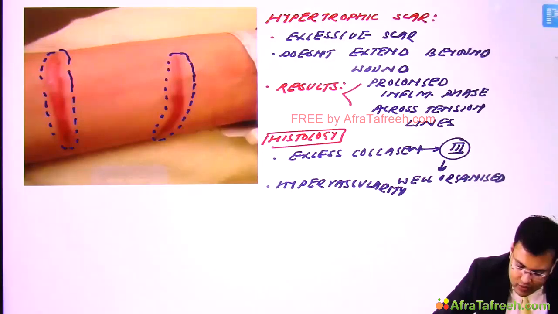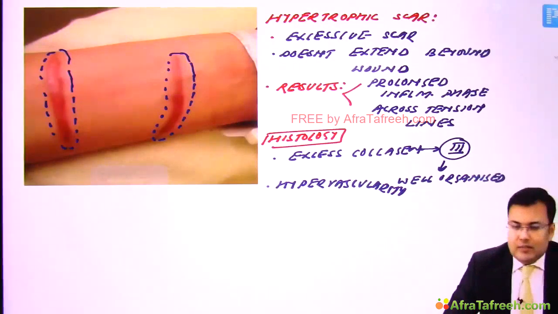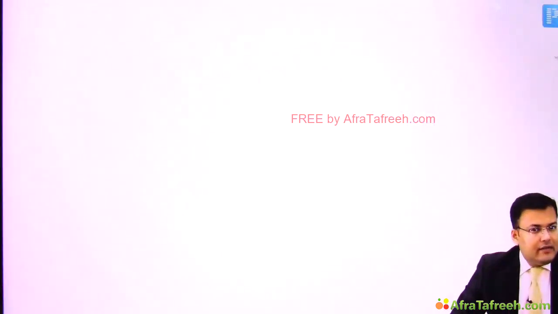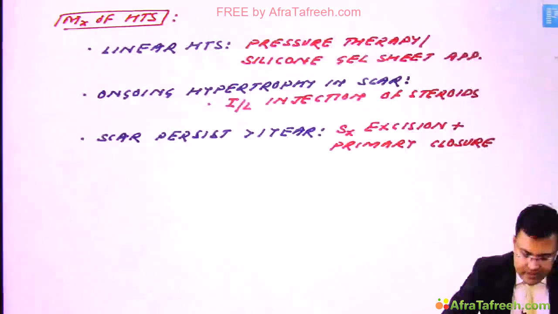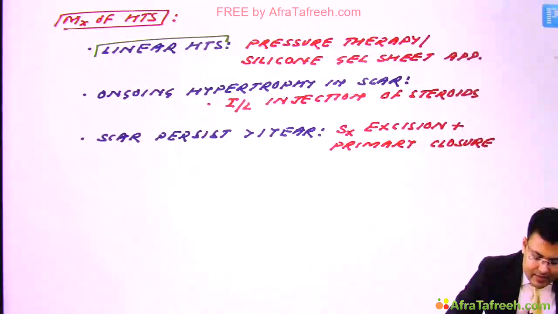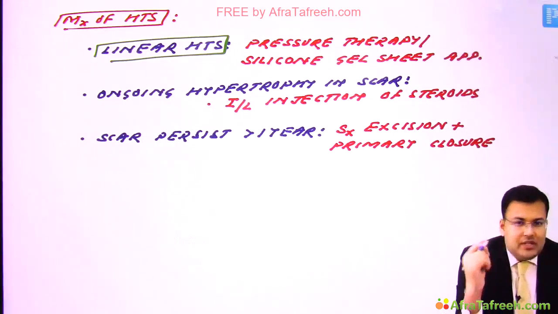Clear? What is the good thing about hypertrophic scar? That it improves over a period of time. Now imagine if hypertrophic scar is going to persist, how are we going to manage it? So see, management of hypertrophic scar. If there is linear hypertrophic scar, we go for pressure therapy.